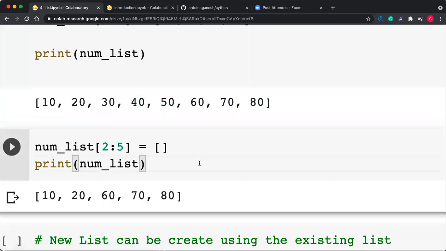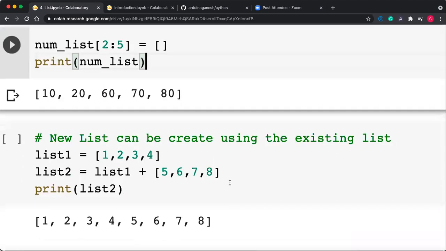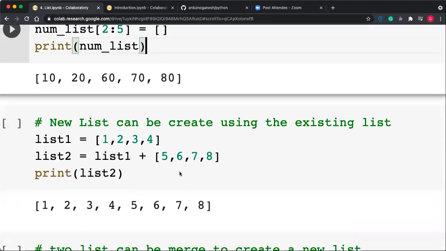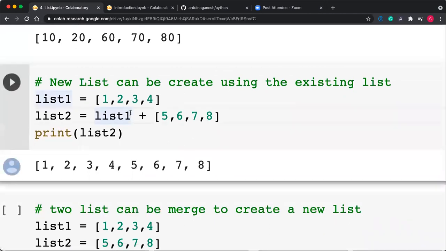So always remember that while doing such an operation, always make sure that you have made a backup of your list. If you have not made a backup of the list, the actual list gets modified here. The actual list gets modified. All the data that you have already read, you can delete directly, because it's an in-place command. A new list can be created using the existing list.